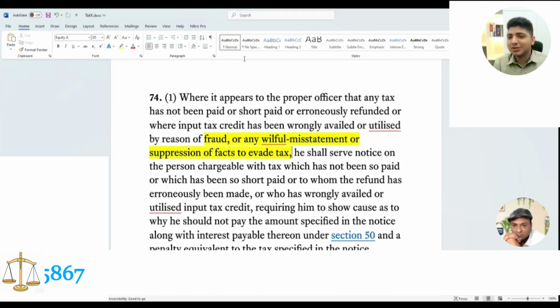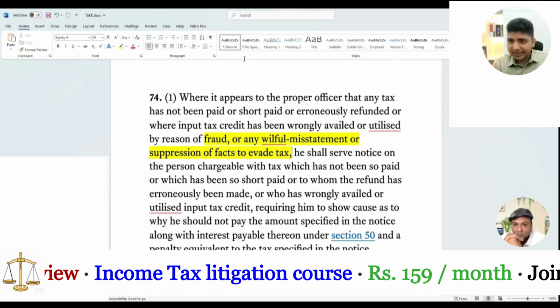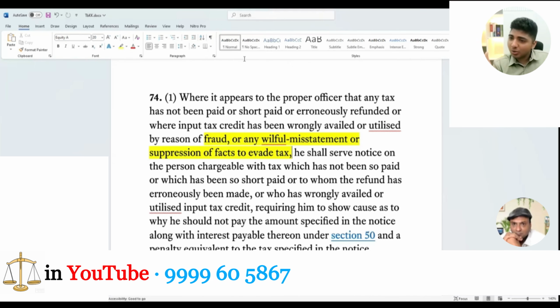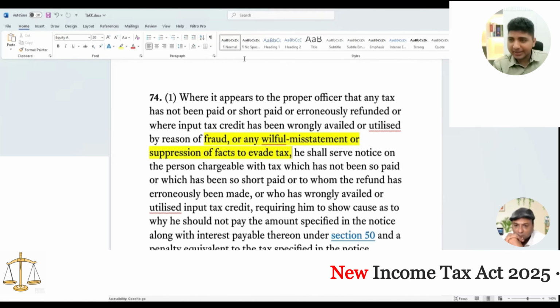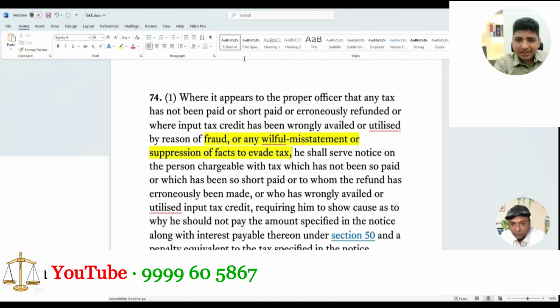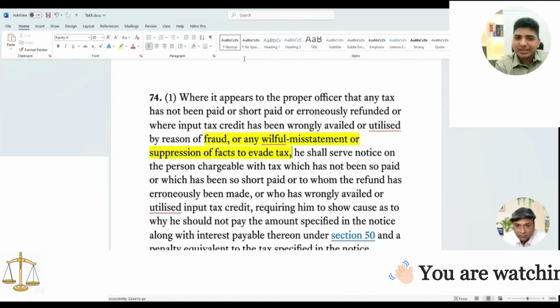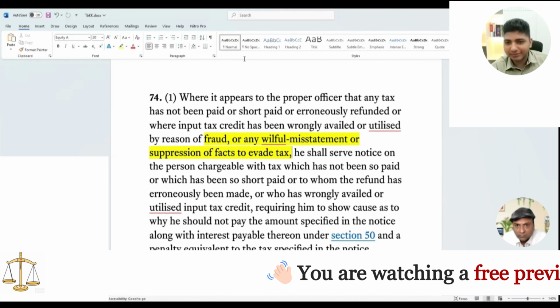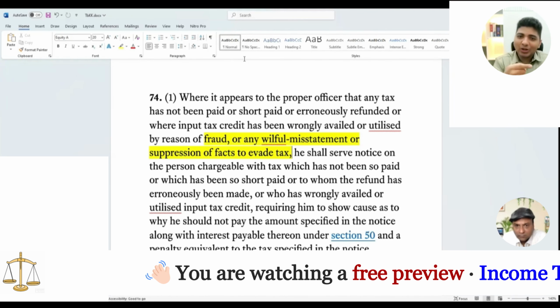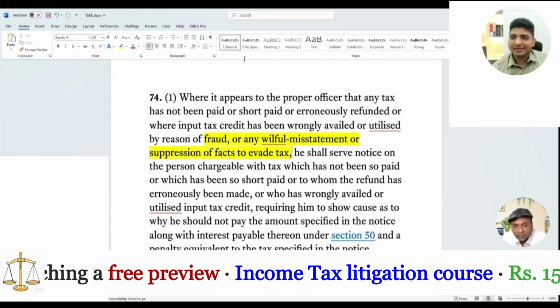But now the question is not that. The question is whether any willful misstatement will attract 74, or only those willful misstatements that are used to evade payment of tax. Because evade tax is a qualifier. Now, if evade tax is a qualifier, is it only applicable to suppression of facts, or is it also applicable to willful misstatement?